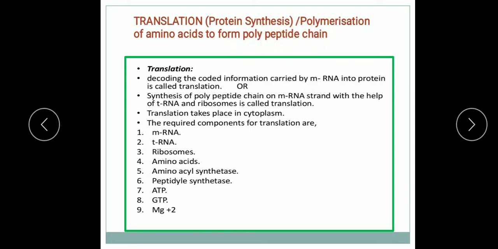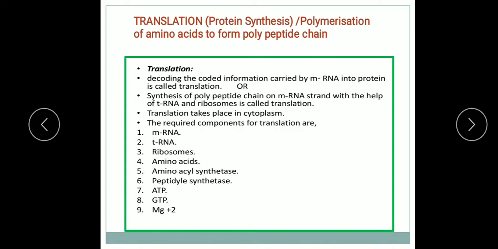In this process various amino acids get arranged by means of peptide bonds. You know, amino acids have peptide bonds in between them in a polypeptide chain.